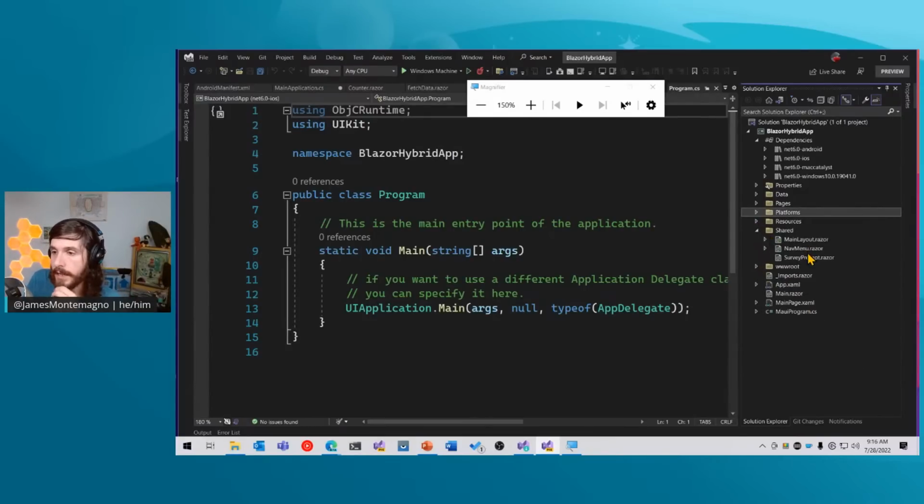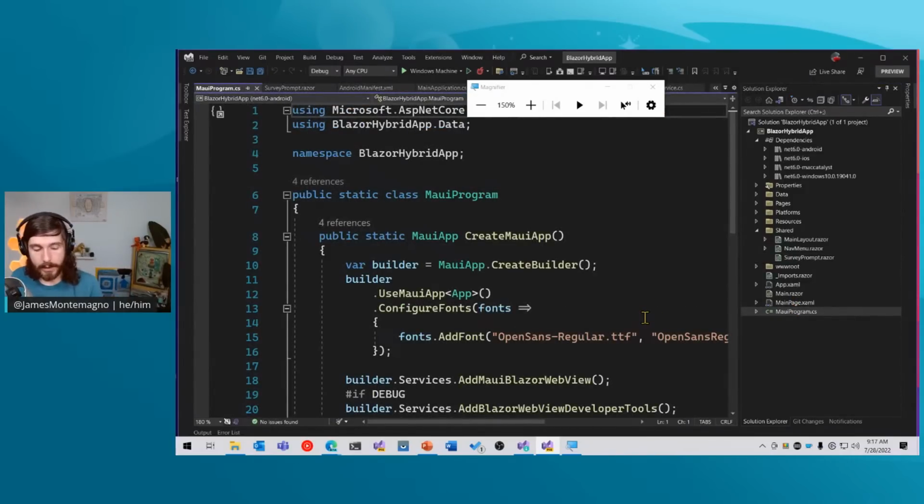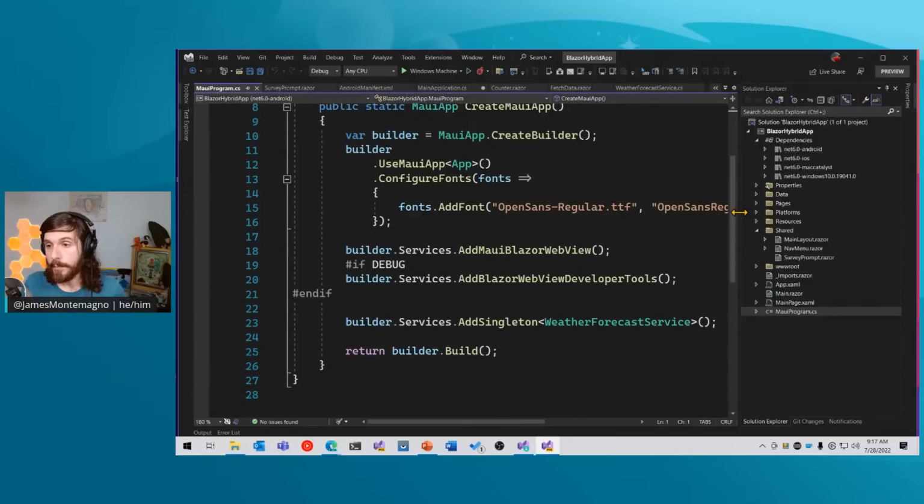So this is just main infrastructure coming from the Blazor infrastructure. So there's a navigation system, a survey prompt component that is reused in different areas, and a little bit more. Now, inside of here, additionally, is a main MAUI program. So the main MAUI program is similar to the program file in a Blazor application, and it's sort of the startup of the app.